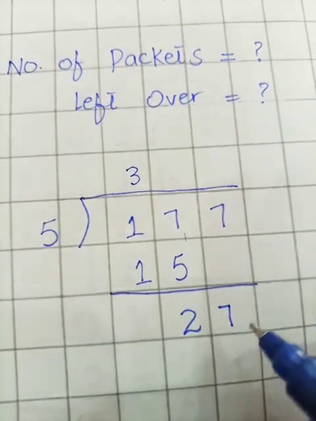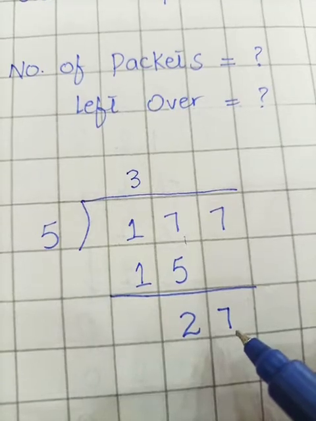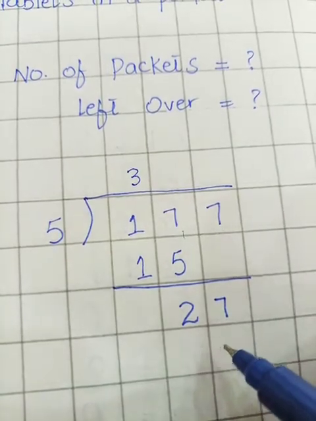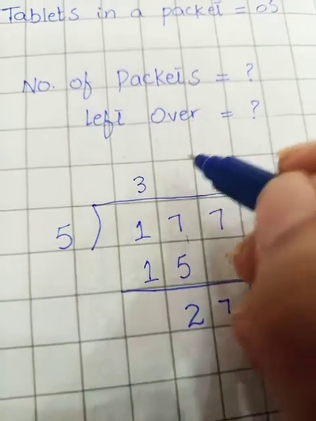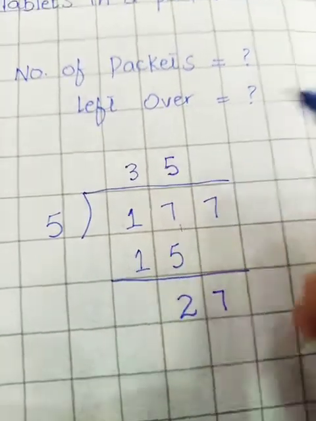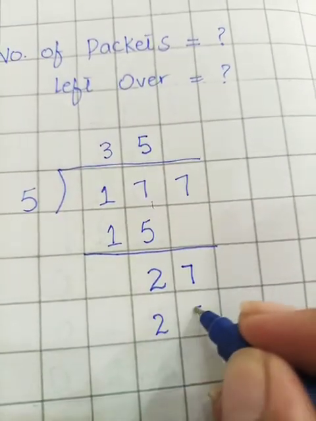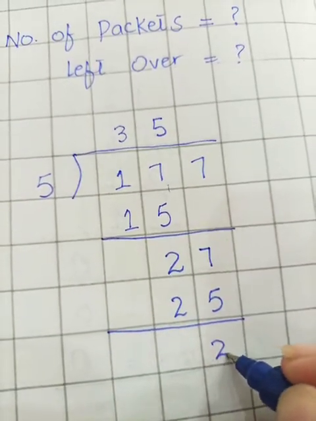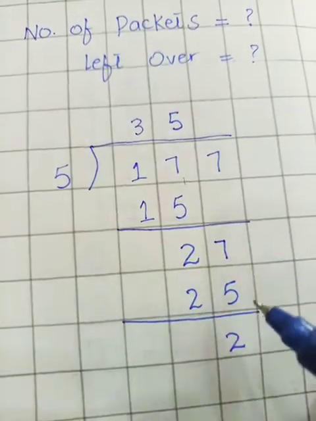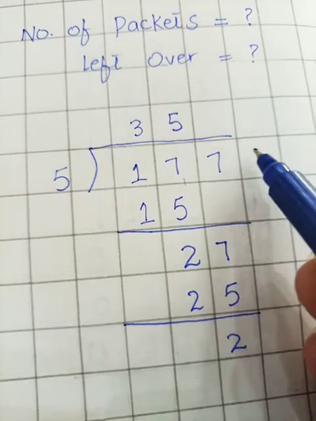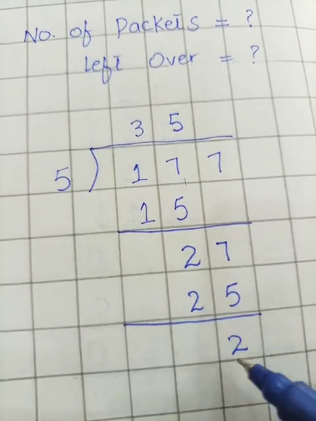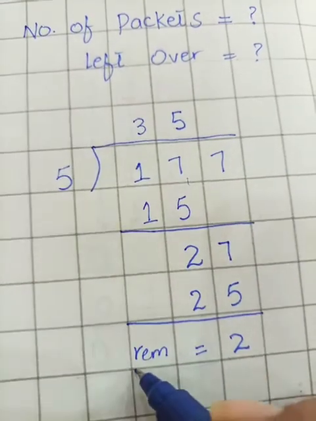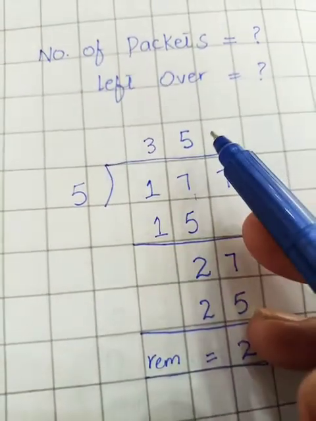Read the table of 5 to get the number 27 or a number that is smaller than 27. 5 ones are 5, 5 twos are 10, 5 threes are 15, 5 fours are 20 and 5 fives are 25. Now students, here I am writing 5 fives are 25. In the next step, 7 minus 5 is 2. Now students, this 2 is smaller than my divisor, but here I am not having another number to bring down, so this 2 will be my remainder. So students, here I am writing REM showing the remainder and our quotient is 35.